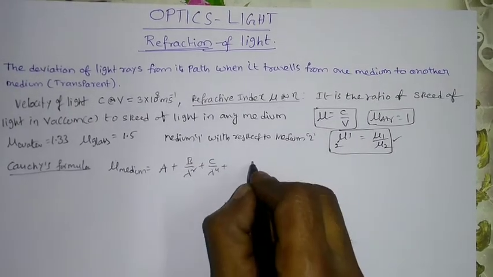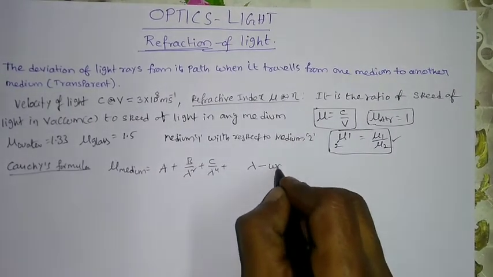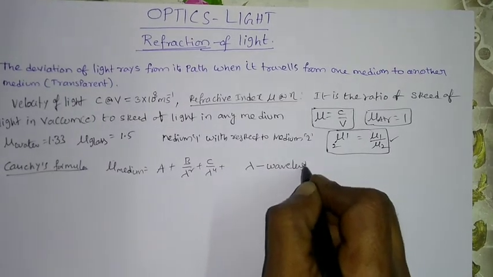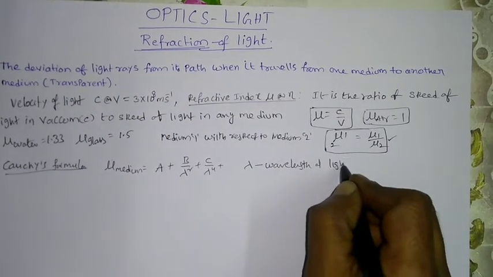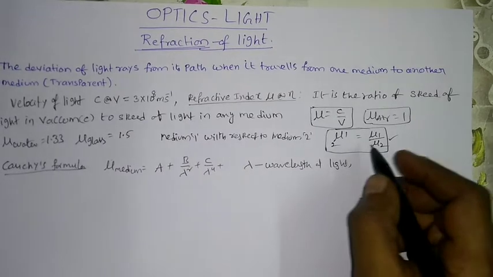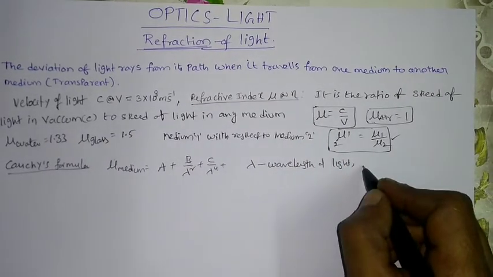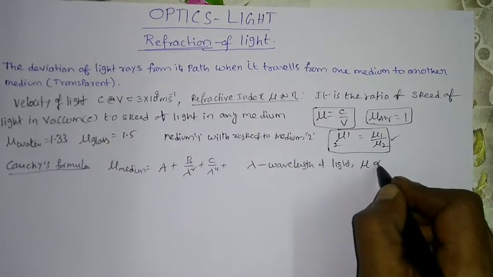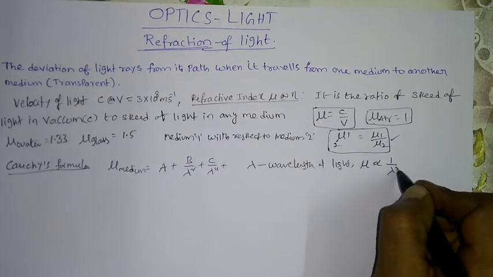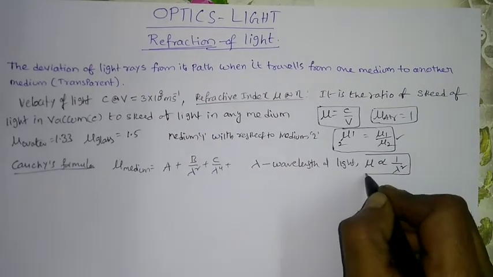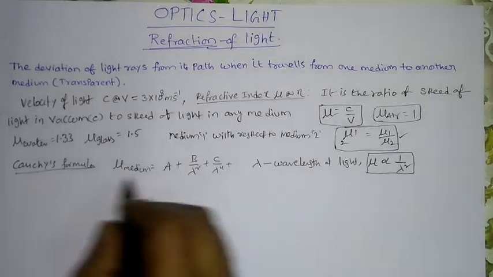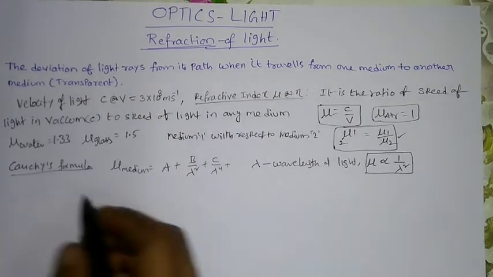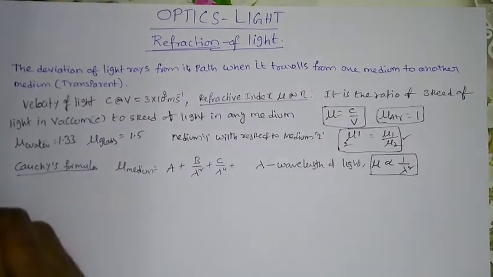Here lambda is the wavelength of light. That means from this formula we can write like this: refractive index is inversely proportional to square of the wavelength. This is Cauchy's formula. In some special cases they will use this.